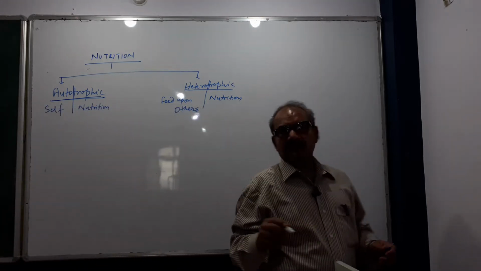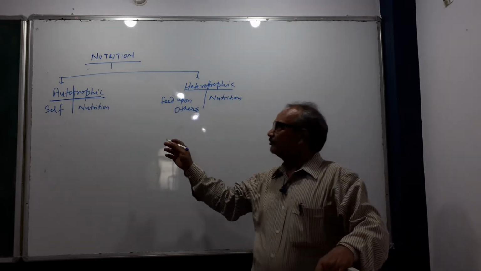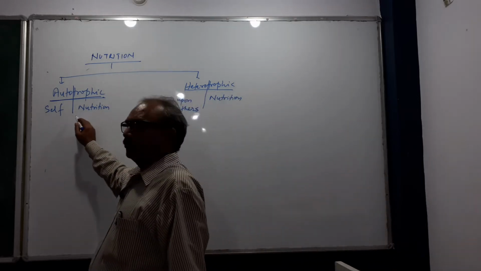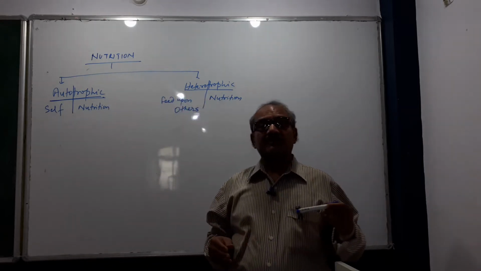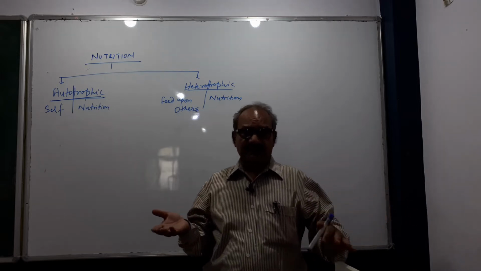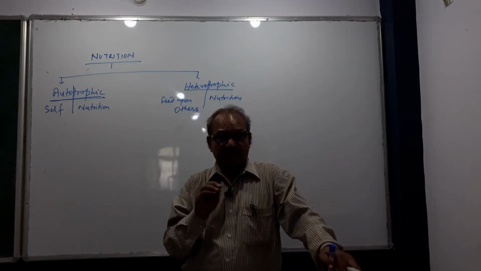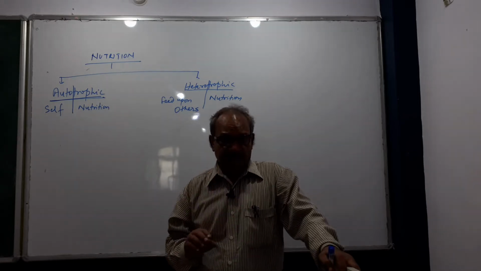First of all, autotrophic: the mode of nutrition in which the living organism makes its own food themselves, like green plants. As we know, green plants make their own food with the help of photosynthesis, and that's why they are called autotrophs.